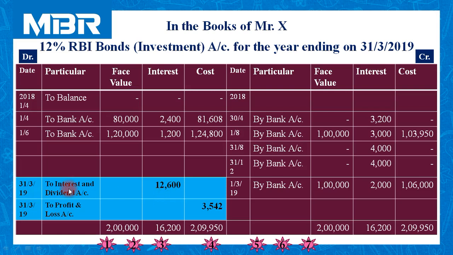This common account is known as interest and dividend account. And at the end of the year, the balance of that interest and dividend is transferred to profit and loss account.